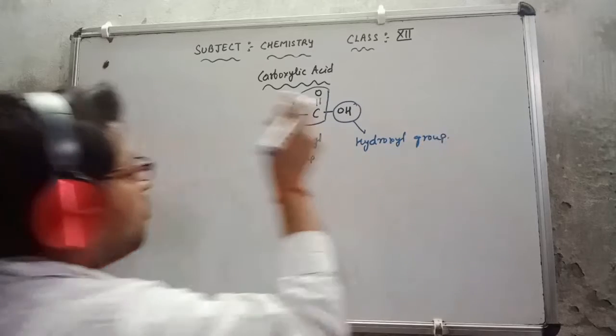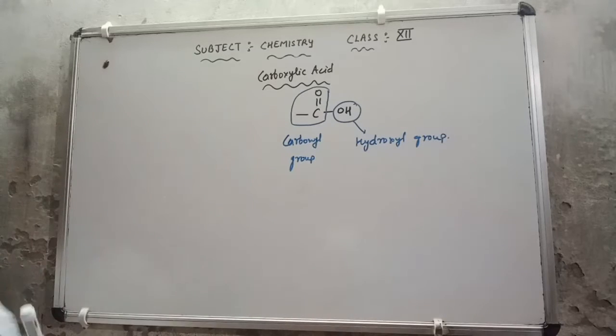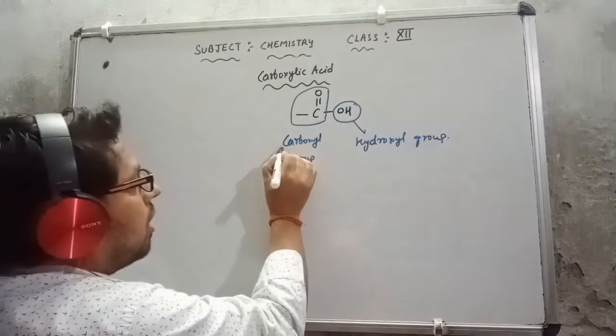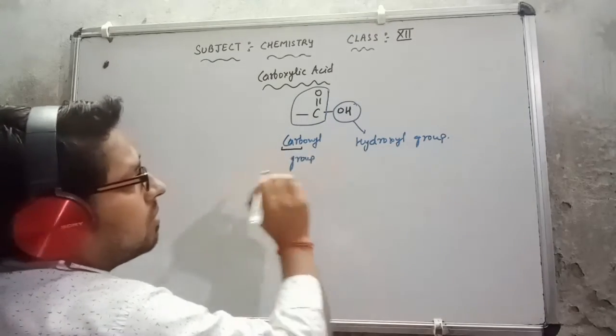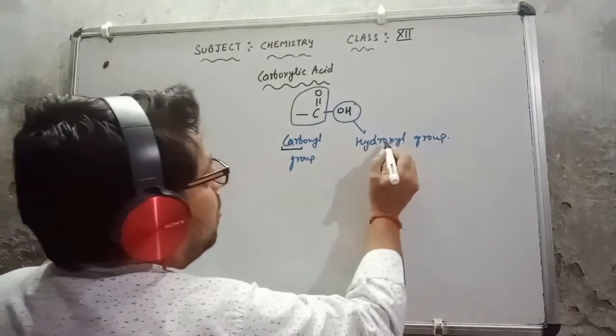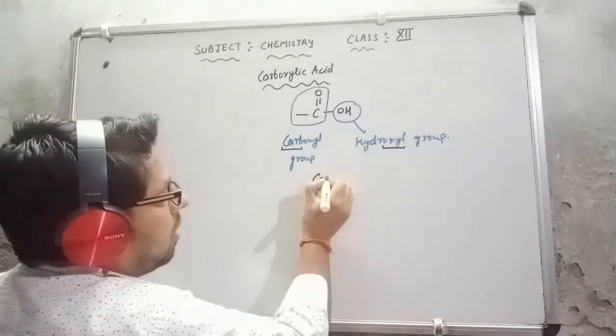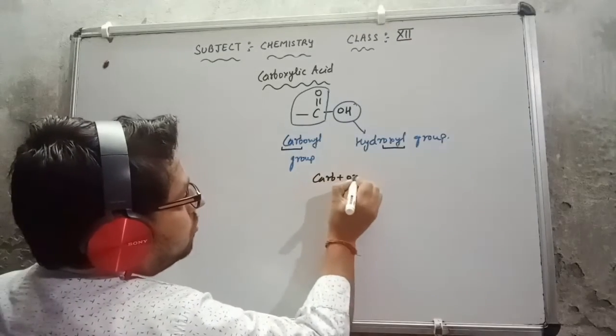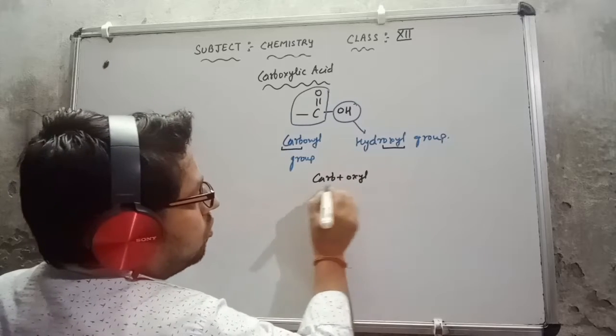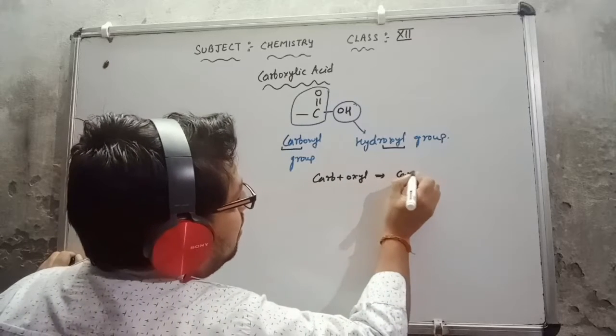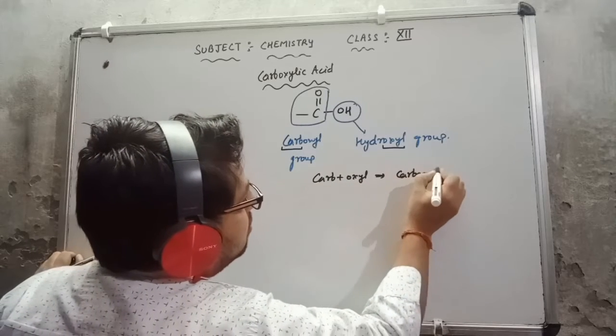So that means two groups are available here, carbonyl and hydroxyl group. From the carbonyl, the carb part is there, and from the hydroxyl, the oxyl part is there. So carb plus oxyl, combinedly it is carboxylic.